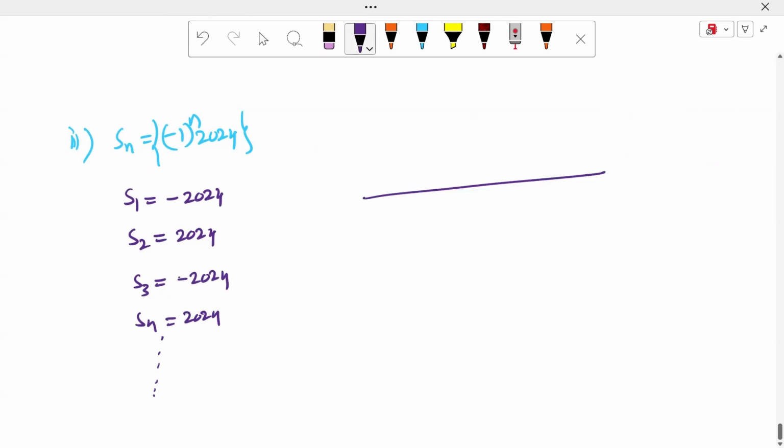Diagram. We can observe the diagram. Here 2024 minus, here 2024 plus.